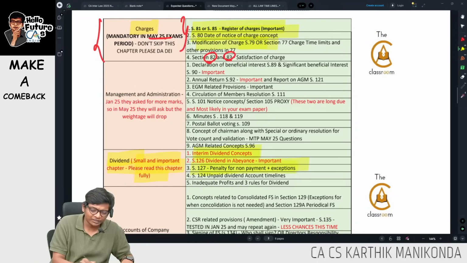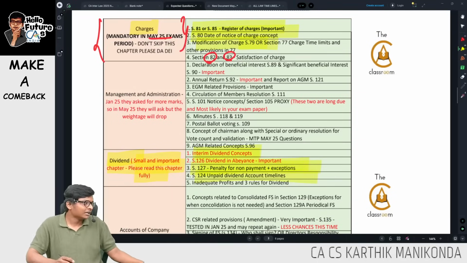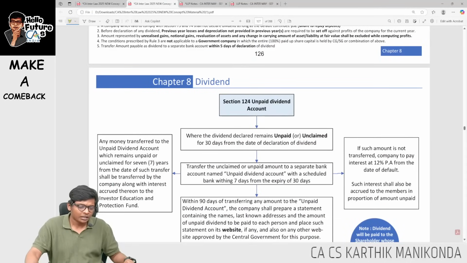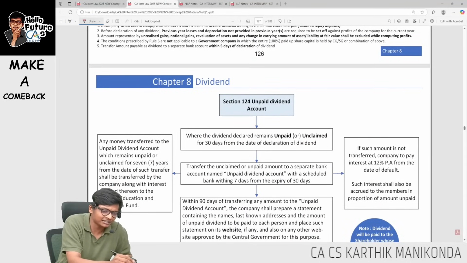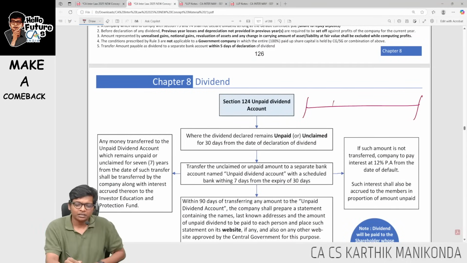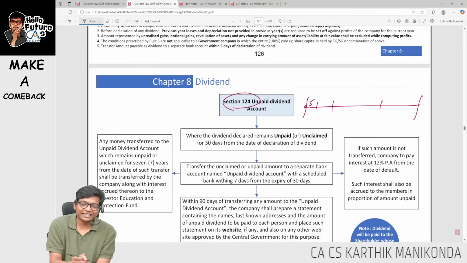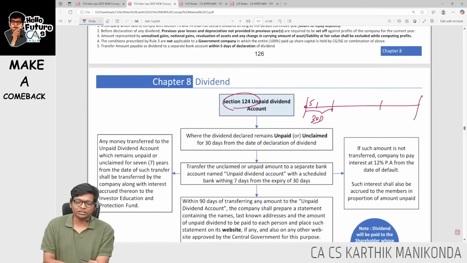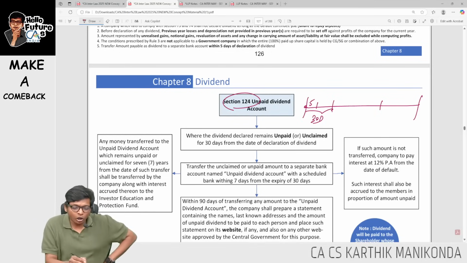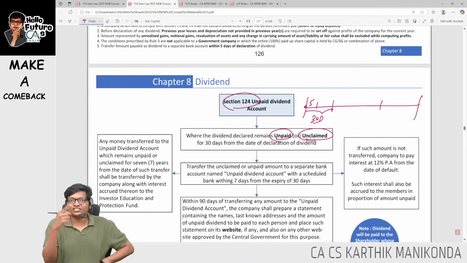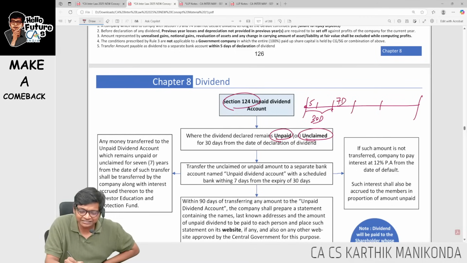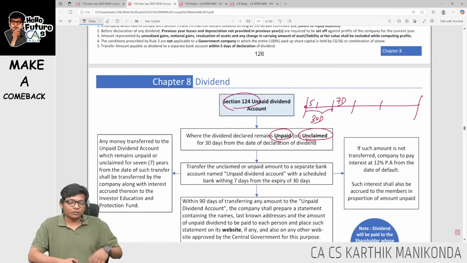section number 127. Next to 124, timelines in section 124. Of course, we have all this in our GENZ, guys. But I'm just doing it over here just for our quick revision. First, once dividend is declared, it has to be transferred to a separate bank account within 5 days. Everything is there in this section, and it has to be paid within overall 30 days. I'm sure you all know this. If it's not paid or unpaid or unclaimed, even if it's the shareholders' fault, then within the next 7 days, I will be transferring this to an account called the unpaid dividend account.